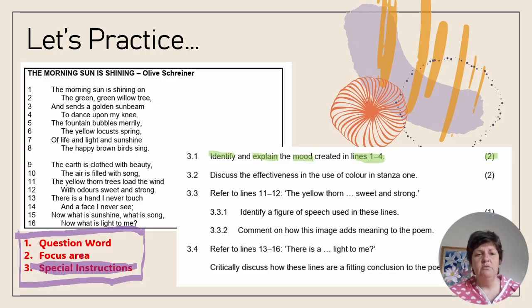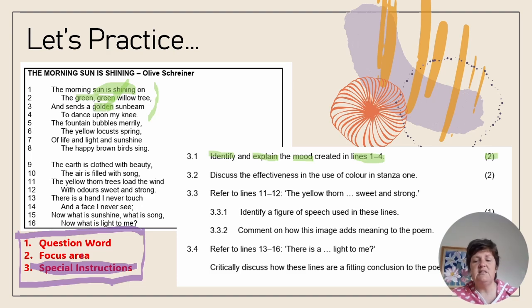Right, so what is the mood in lines 1 to 4? For me, the mood in lines 1 to 4 is immediately light-hearted, joyful, appreciative, reverent of nature. How do I know this? I know this because the sun is shining, and the sun shining has positive connotations, especially with reference to color or visual imagery in this poem. The willow tree is very green, repetition of the word green, to show that it is a lush and beautiful scene that we're looking at, and that the sun is golden, and golden bringing connotations of richness. There, I've got my 2 marks.